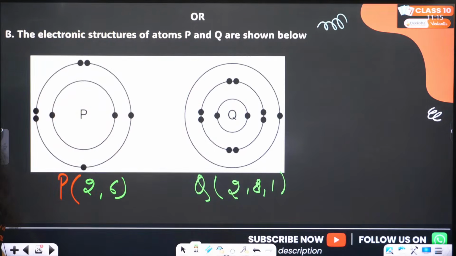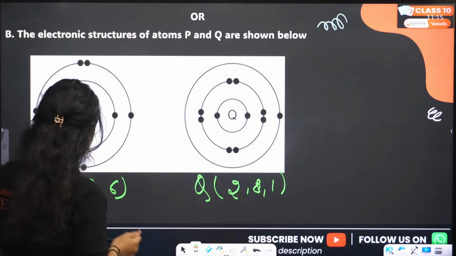Q is 2, 8, 1. So what is the name of P? Oxygen. And what about Q? 2, 8, 1, 11, sodium.